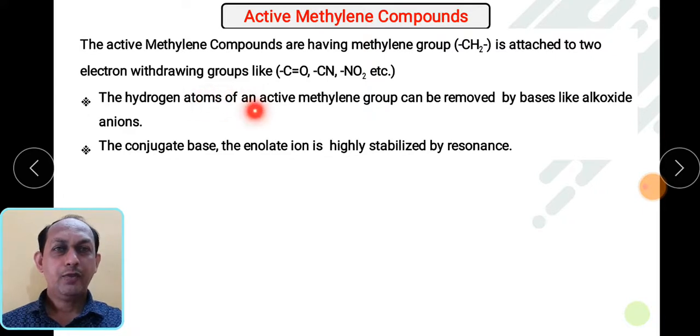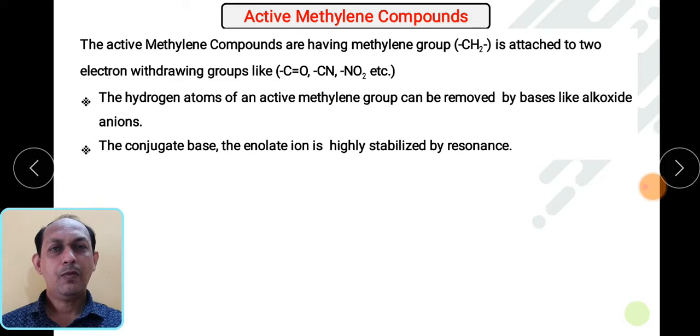So hydrogen atoms on active methylene compounds can be removed by bases like alkoxide anions. These hydrogens present on the active methylene carbon can be removed by bases such as alkoxide anion. As I already told you, these hydrogens are really activated because of the electron withdrawing groups on both sides, so they can be easily removed by using strong bases.